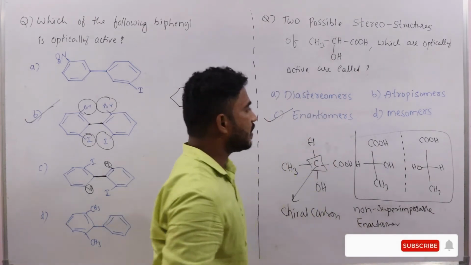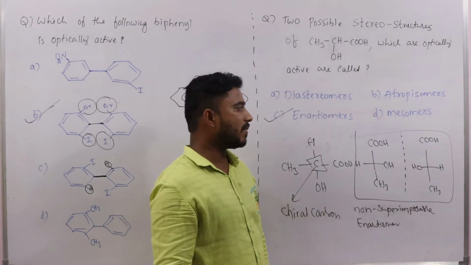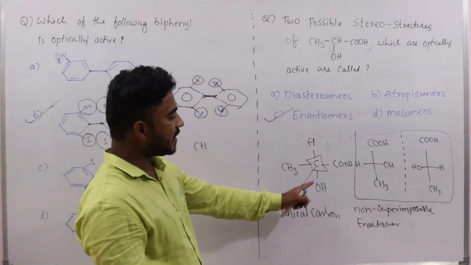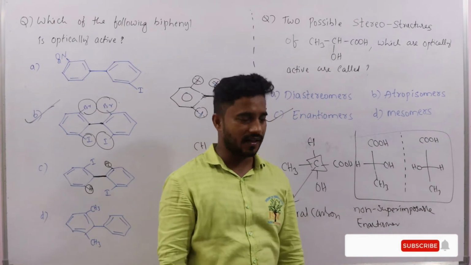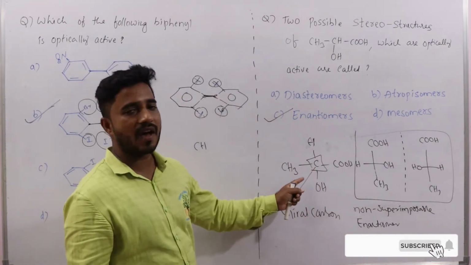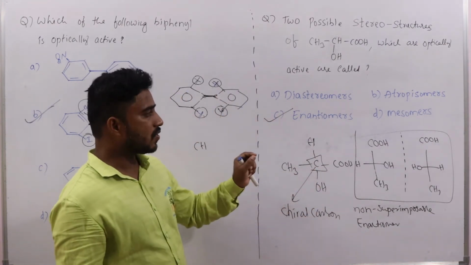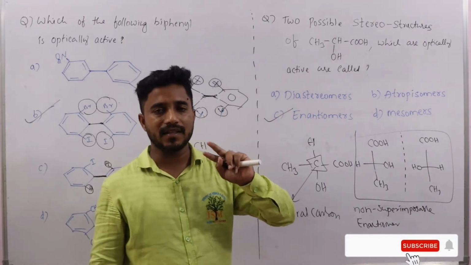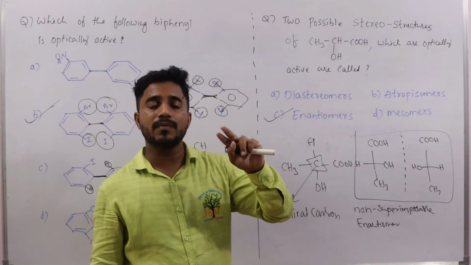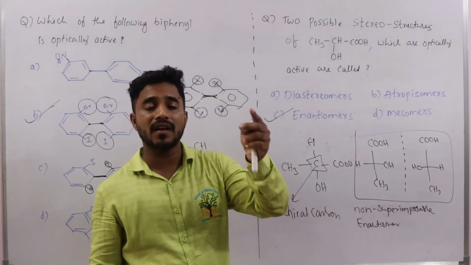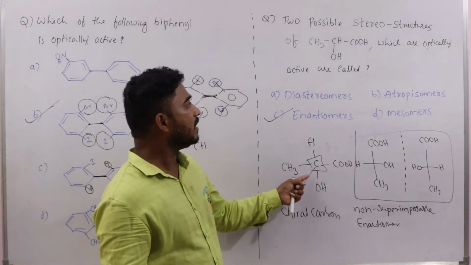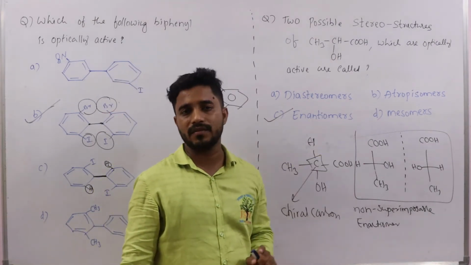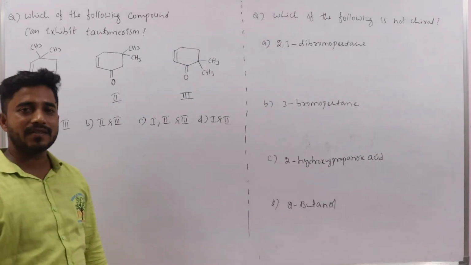Right. Next, mesomers. Mesomers means the compound should contain 2 chiral centers. But how many chiral centers are there here? Only 1 chiral center is there. That's why we will not say they are mesomers. To show mesomers, what is the requirement? The compound should contain 2 chiral centers and a plane of symmetry should be present. Then only we can say mesomers. But here in the given molecule only 1 chiral center is there. That's why it will not show mesomers. Let us discuss the next question.